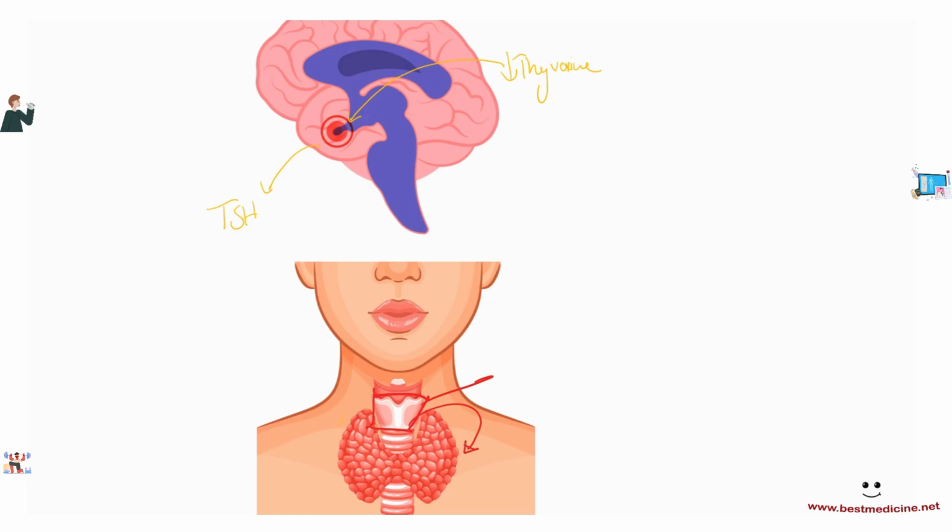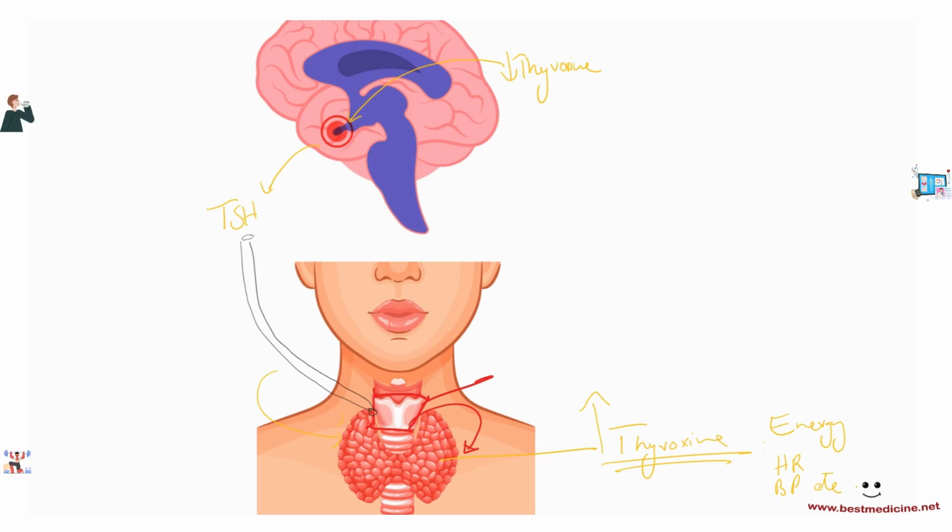The thyroid stimulating hormone then travels by the blood to the thyroid gland, and there it stimulates the thyroid gland to start producing thyroxine. And when thyroxine increases, that's going to increase the rate of respiration, the heart rate, the blood pressure, etc.